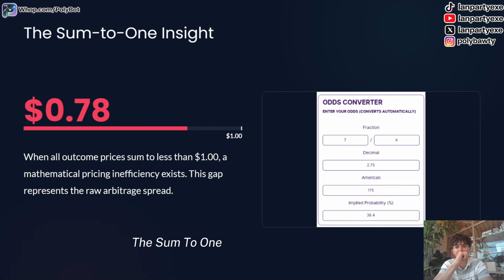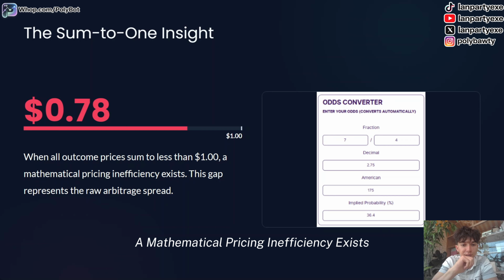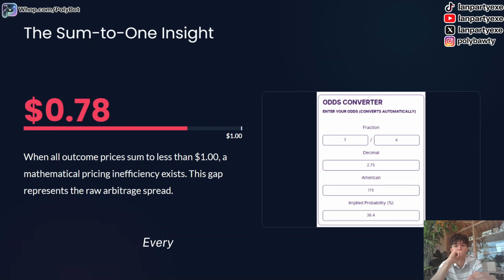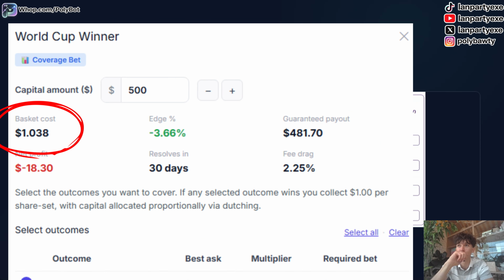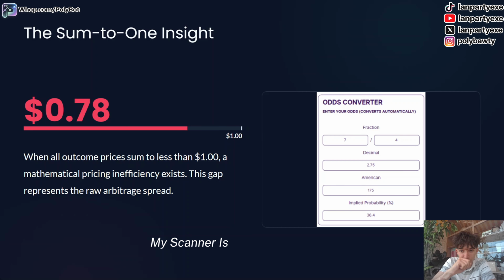The sum-to-one insight. Let's say 78 cents. When all outcome prices sum to less than $1, a mathematical pricing inefficiency exists. This gap represents the raw arbitrage spread. This is the real arbitrage right here. In a perfect neg risk market, every outcome would add up to $1, but that's not the case. For example, the World Cup market actually adds up to $1.04. But let's say there's a market for who will win the Nobel Peace Prize, and that's a true arbitrage. Every single outcome adds up to, say, 60 cents, right? My scanner is built to find that gap where the inefficiencies are in the markets.